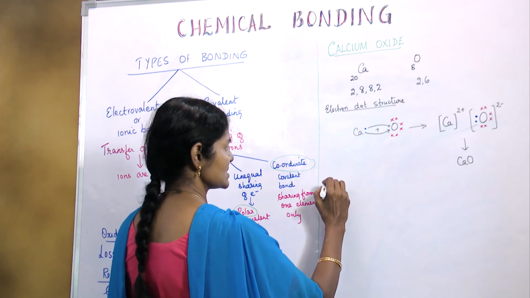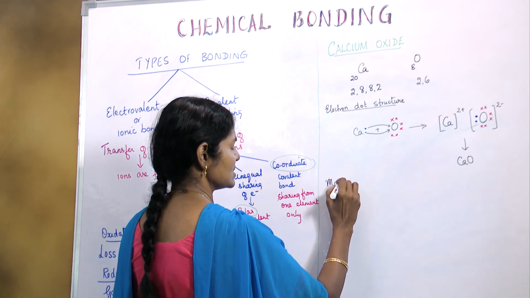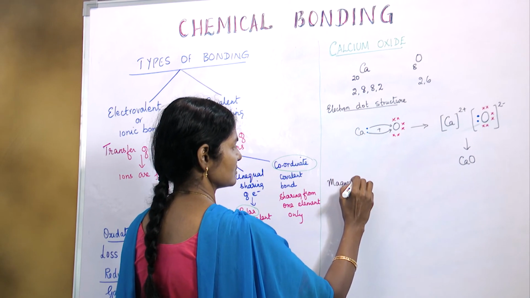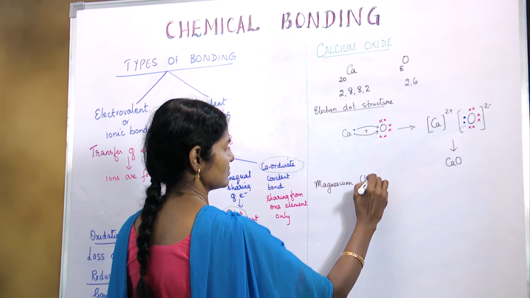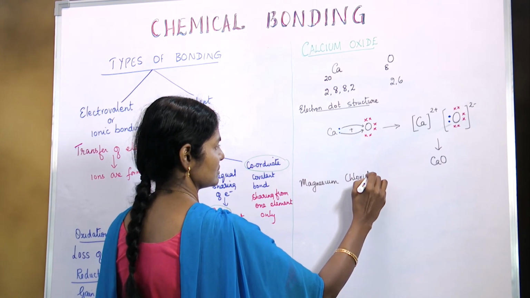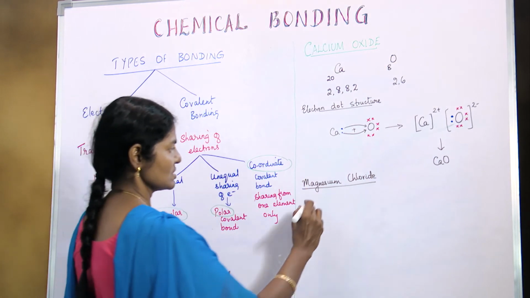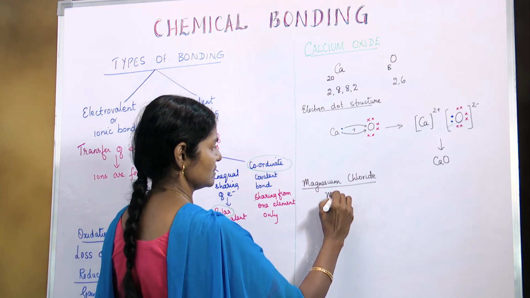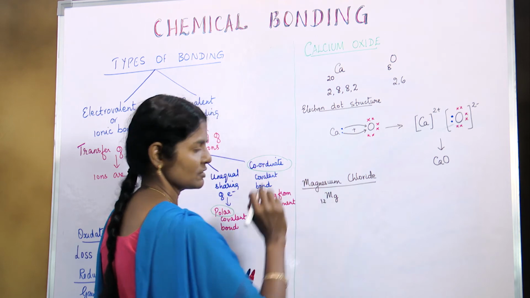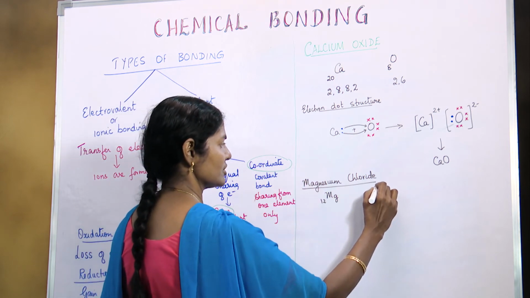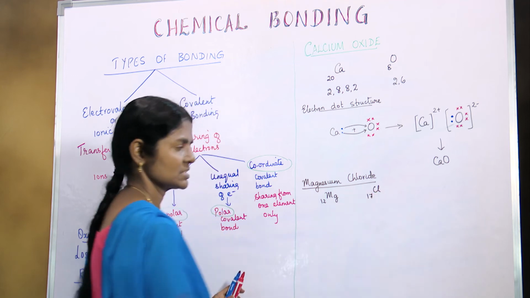Okay, the next example is magnesium chloride. For magnesium, the atomic number is 12 and for chlorine, atomic number is 17.